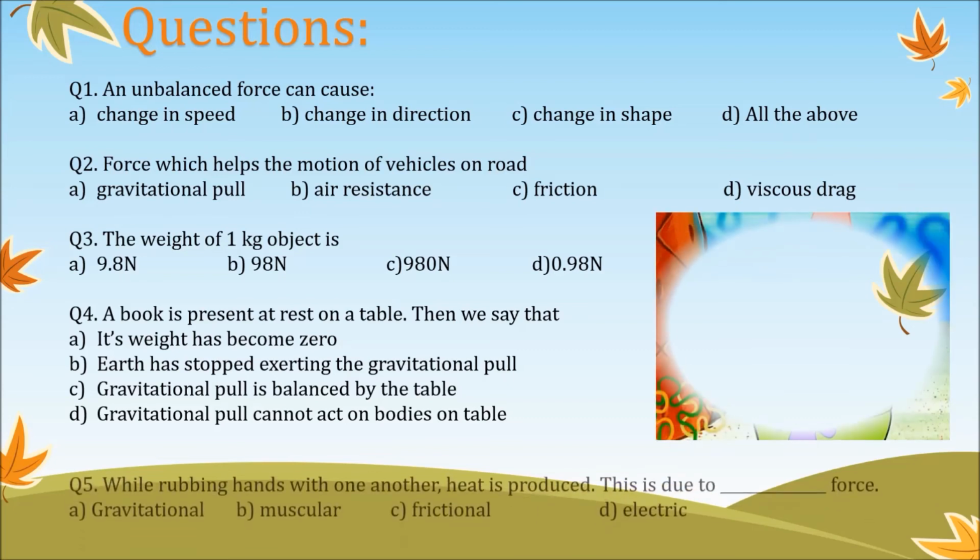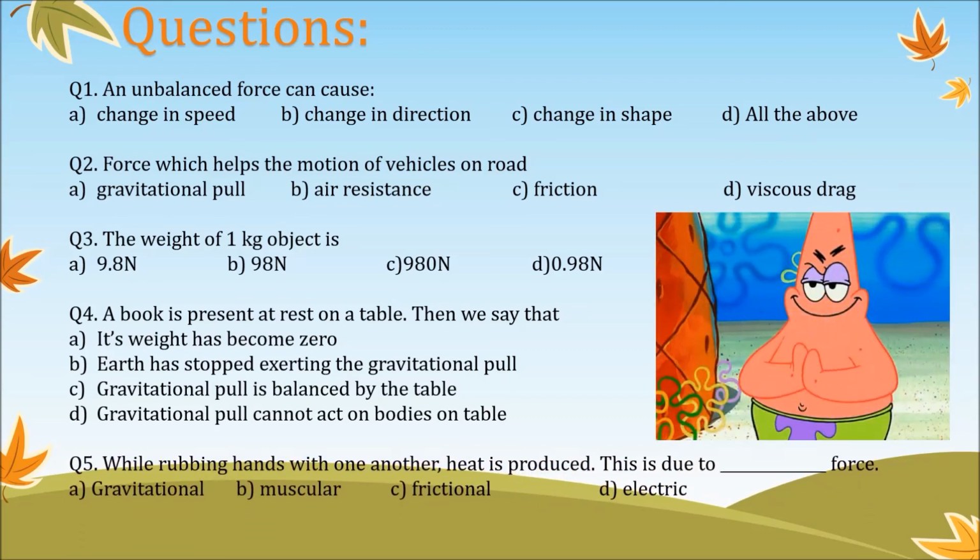Now let's see the question number 5. While rubbing the hands with one another, heat is produced. This is due to dash force. A. Gravitational, B. Muscular, C. Frictional, D. Electric. So the rubbing of hands creates heat. This is due to the frictional force.